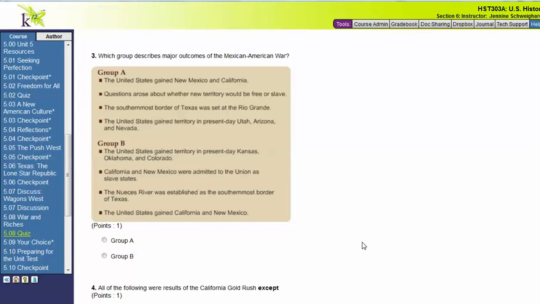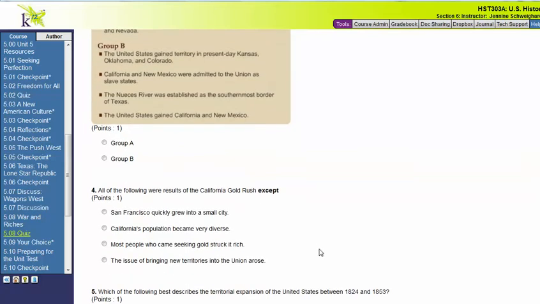Group B, the United States gained territory in present-day Kansas, Oklahoma, and Colorado. California and New Mexico were admitted to the Union as slave states. The Nueces River was established as the southernmost border of Texas, and the United States gained California and New Mexico. Was it Group A or Group B?